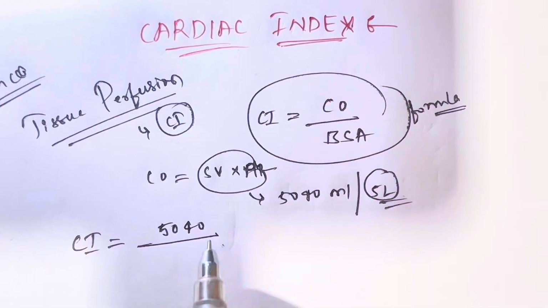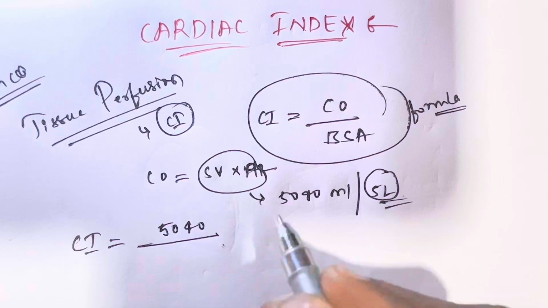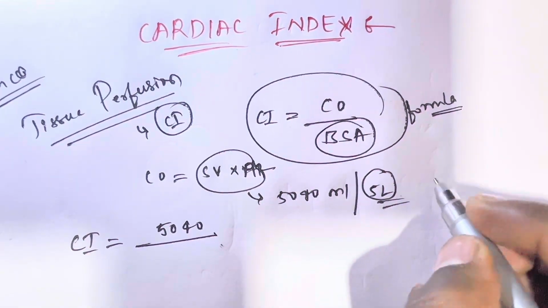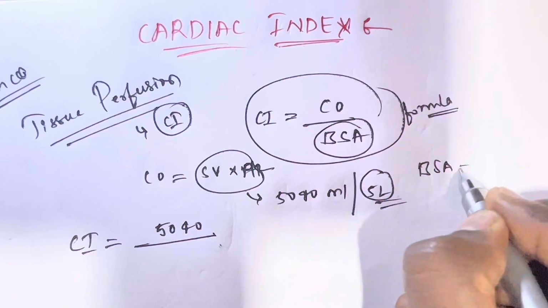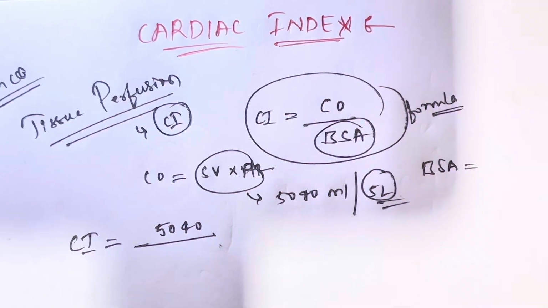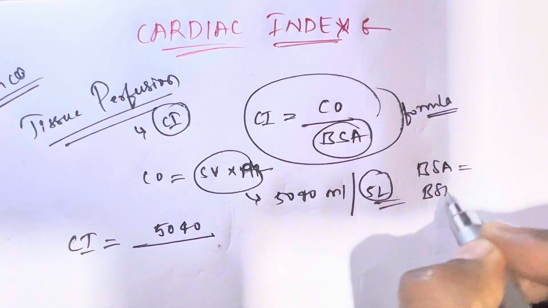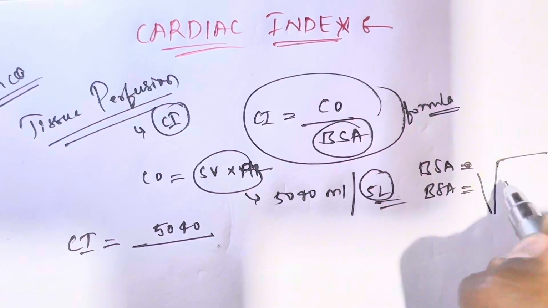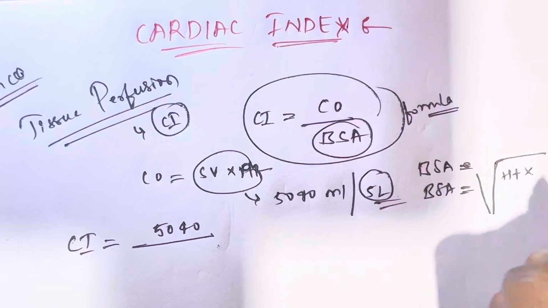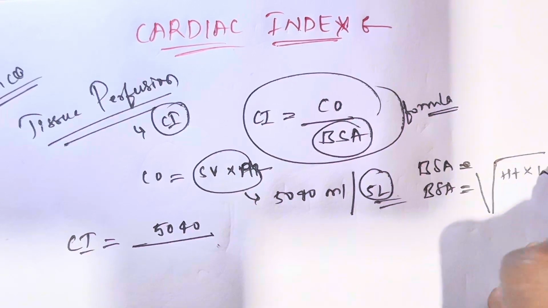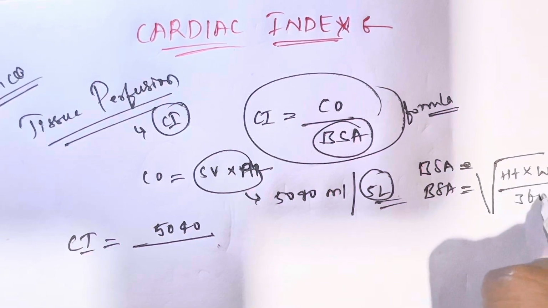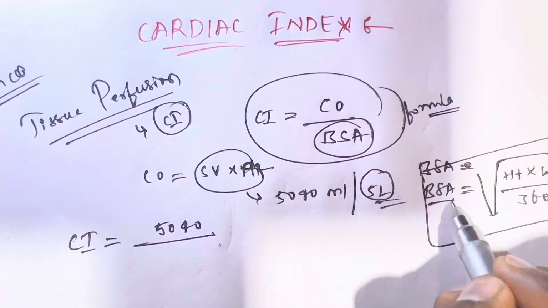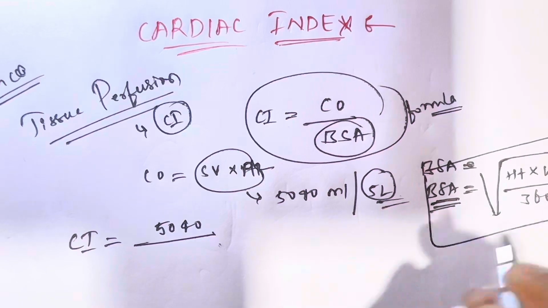How do we calculate the body surface area? Body surface area is equal to the square root of height in centimeter times weight in kg, divided by 3600. This is the formula to calculate the body surface area.